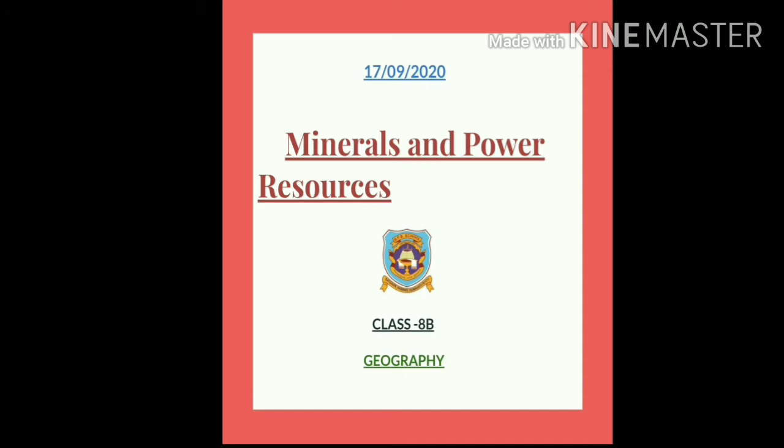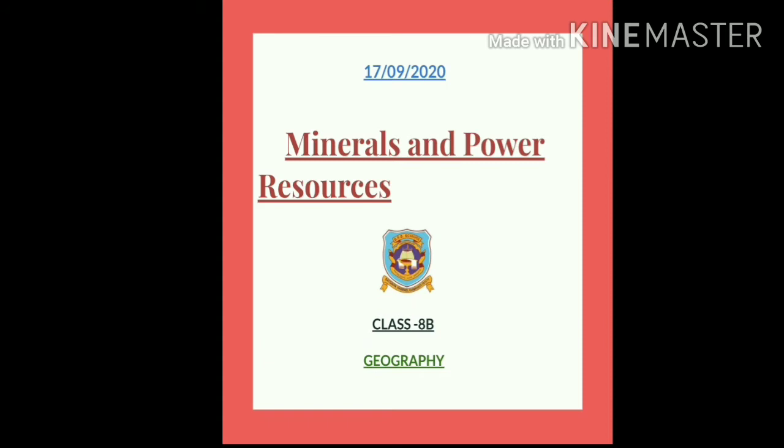And then students, the second method of extraction of minerals is drilling. In drilling, deep bores are made to take the minerals out. In drilling, the minerals which are mostly in liquid or gaseous state are taken out, for example, petroleum and natural gas.